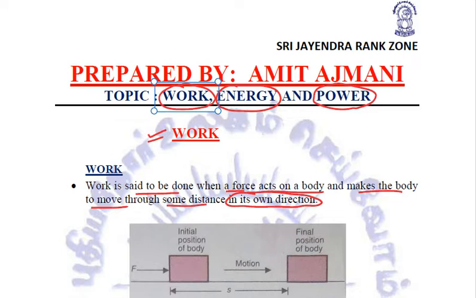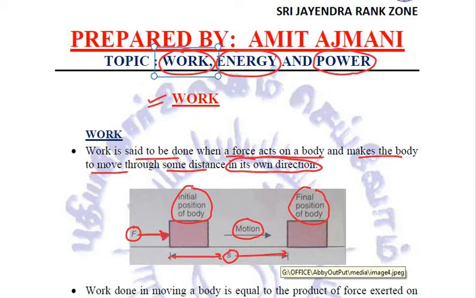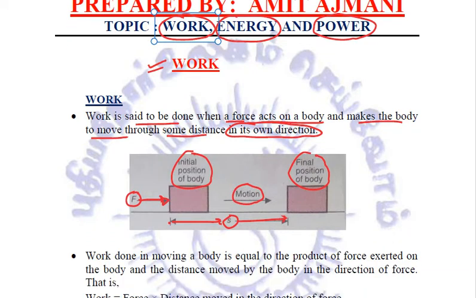For example, if this is an object and some force is applied on this object, this is the initial position of the body and the force is applied in this particular direction, because of which there is some motion produced in this body, and this is the final position of the body. So the body has moved through this much distance. So now we will say that some work has been done, right?